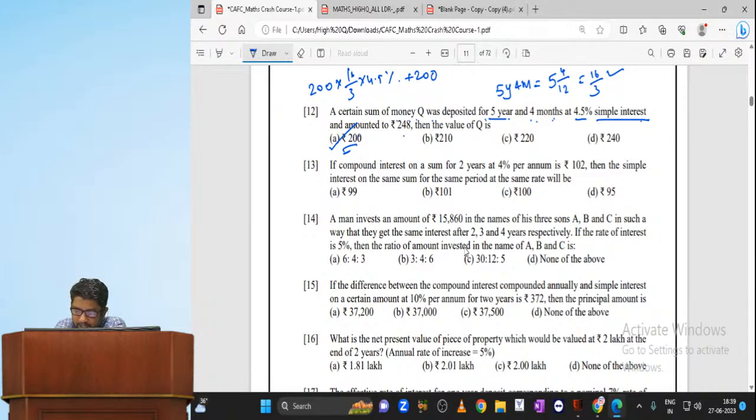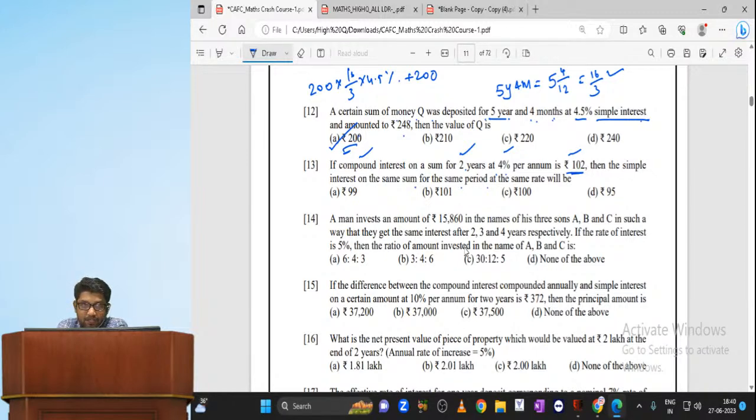Next, if the compound interest on a sum for 2 years at 4% per annum is 102 rupees, then the simple interest on the same sum for the same period at the same rate will be? By using this condition, first we need to find out the principal. Compound interest is given, for 2 years. We need to find out the simple interest. Am I right?